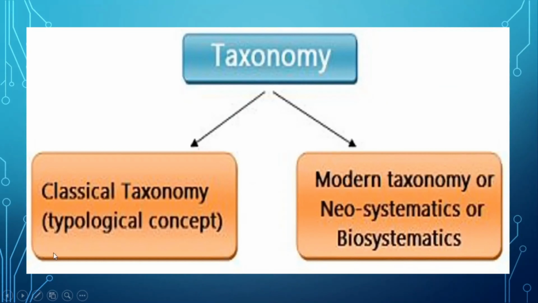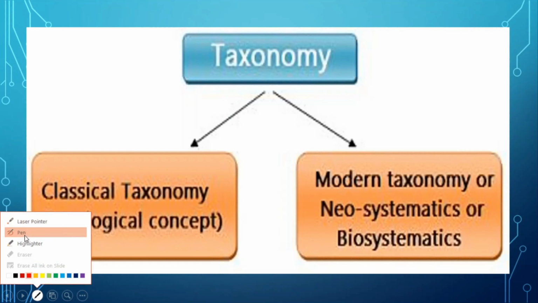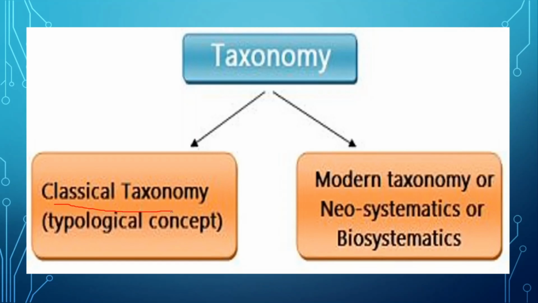In this slide, we can see that taxonomy can be categorized into two types, that is classical taxonomy as well as modern taxonomy. Classical taxonomy is based upon some superficial characters as well as only the morphological characters. At that time no anatomy was considered, or the cell structure, cell behavior, all these things were not considered. That's why it is known as classical taxonomy.